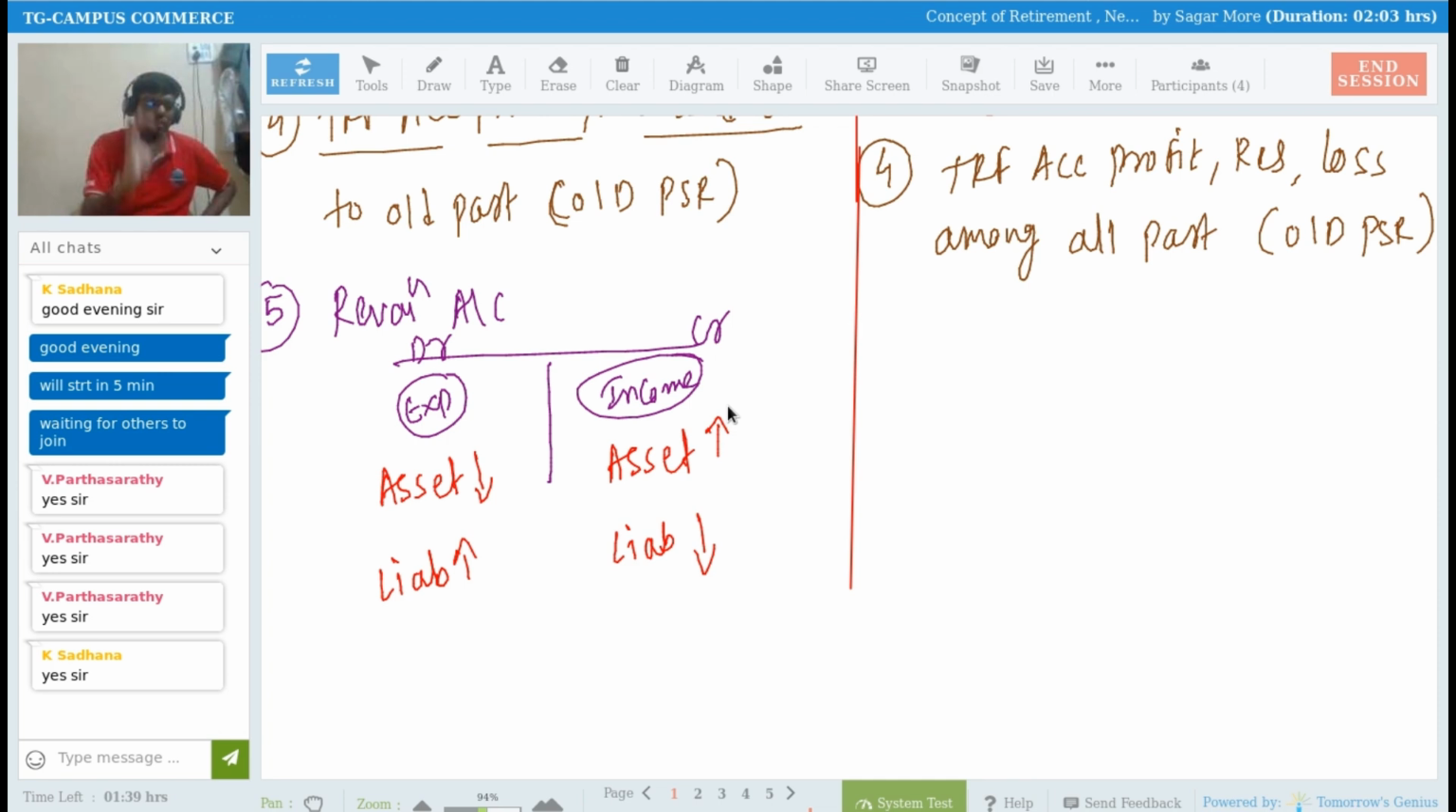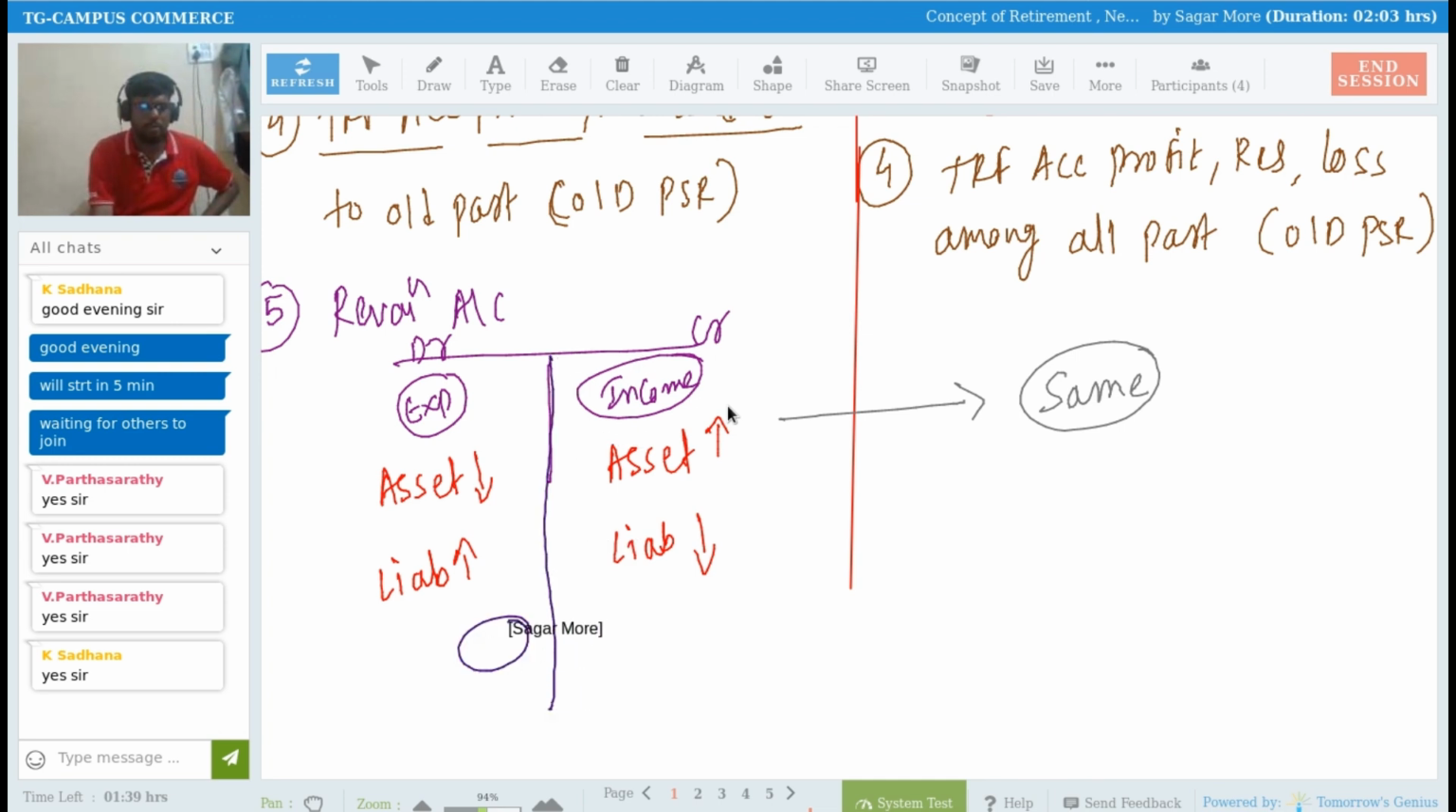The same concept of revaluation account that we studied in admission of a partner is applicable in retirement of a partner as well. No change in that. In admission, after closing the revaluation account, you get a revaluation profit or loss, and we distribute it between the old partners as per their old profit sharing ratio. The same logic applies in retirement.